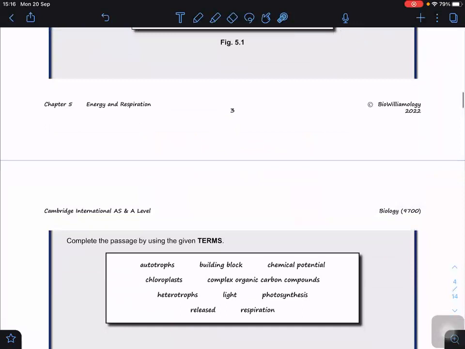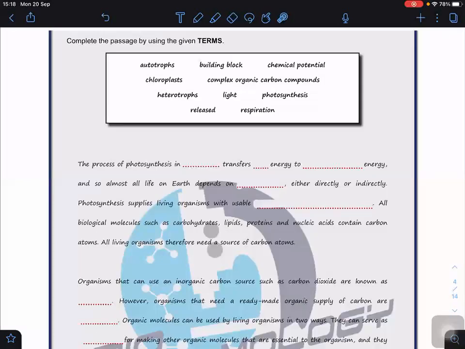Now I want you guys to use the terms to complete the passage below. Two minutes, complete it. Assume that you have done this part already, so we're going to complete the paragraph using the given terms. Now in the exam, you need to fill in something like this, but you won't be given the choices of terms. In A2, sometimes you are given the paragraph and you need to fill in the blanks, but no term will be given, so you need to remember the scientific terms here.